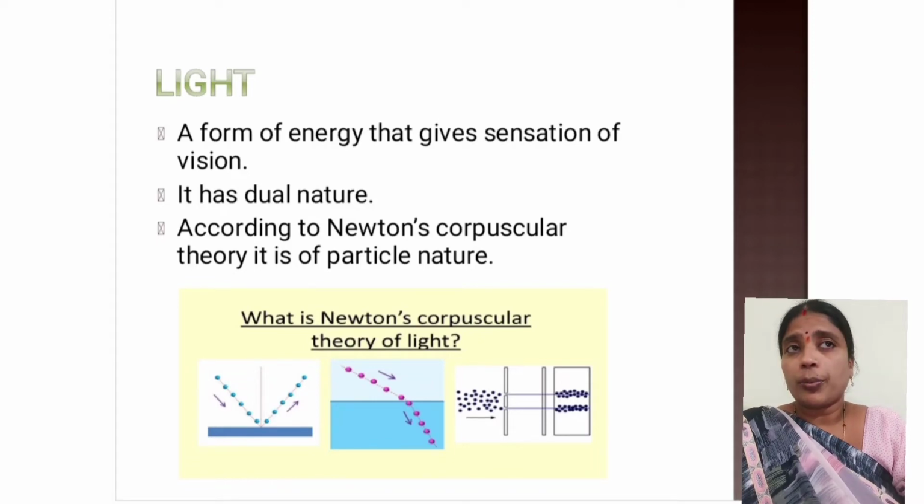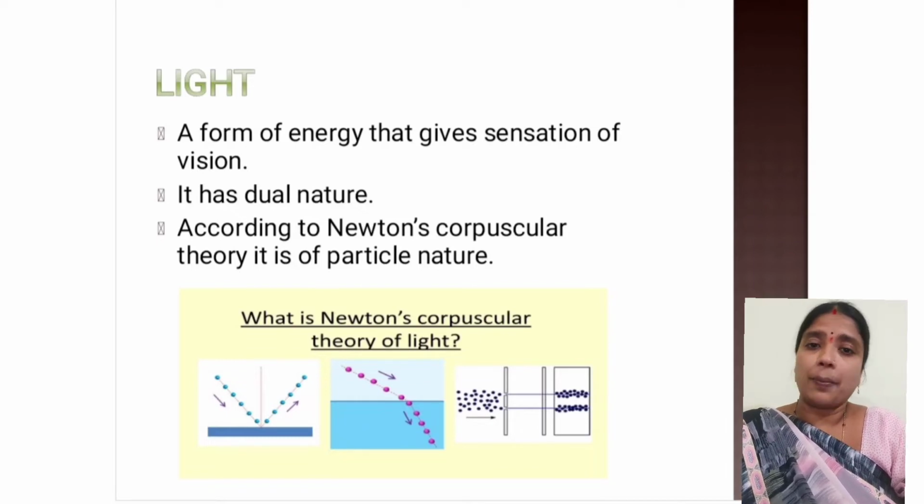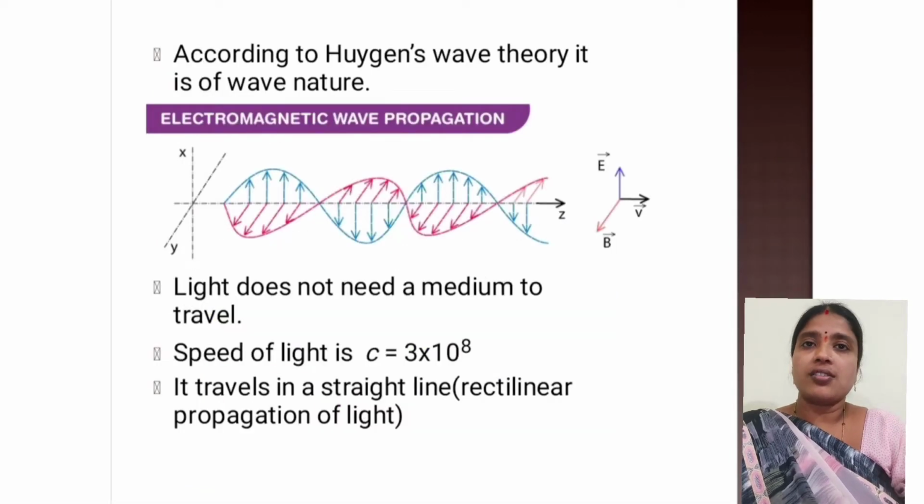Now what are those phenomena? Like reflection, refraction. All these phenomena are based on the property or assumption that light is in the form of particles. So light behaves like particles. Now according to Sir Huygens, he gave the wave theory of light. So he explained that light behaves in the form of electromagnetic waves.